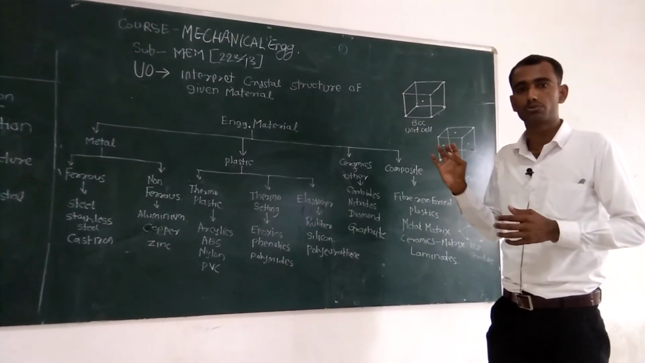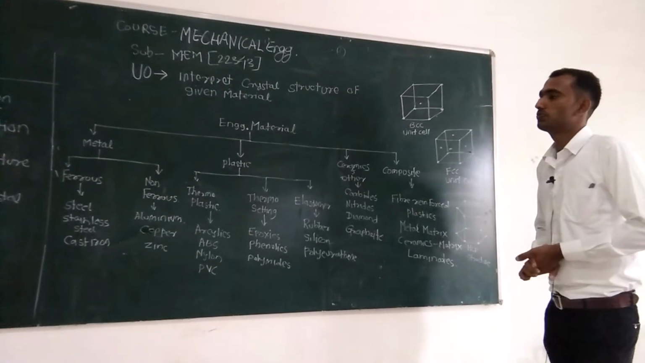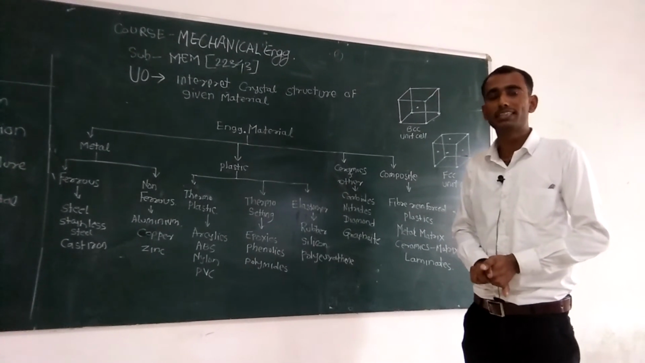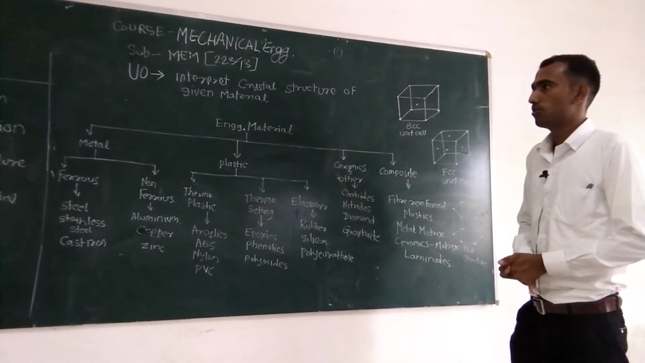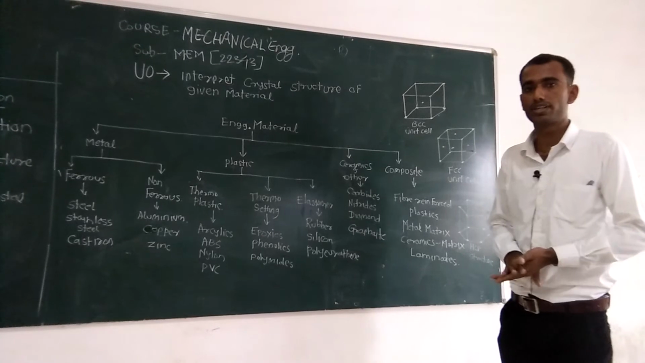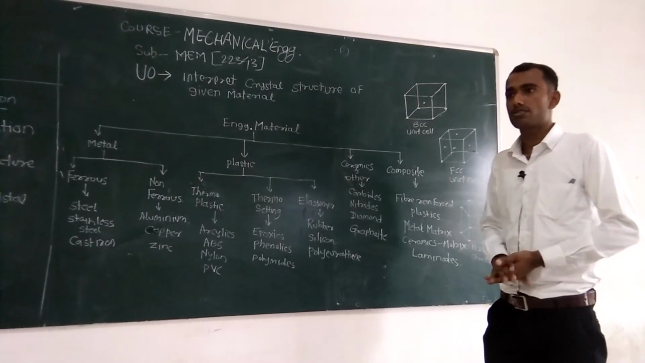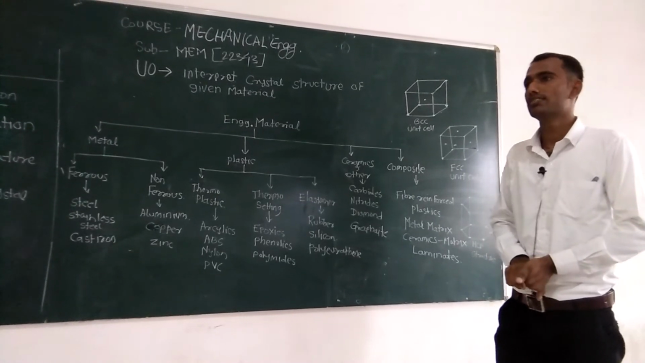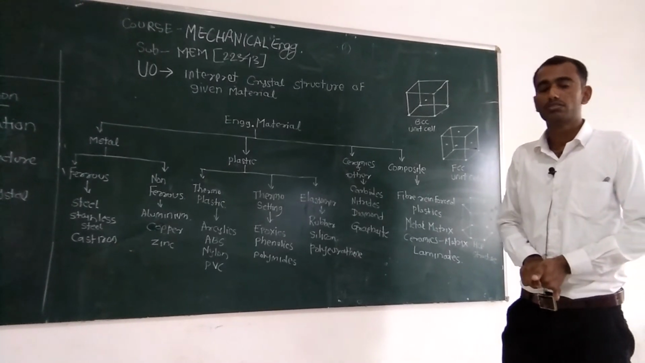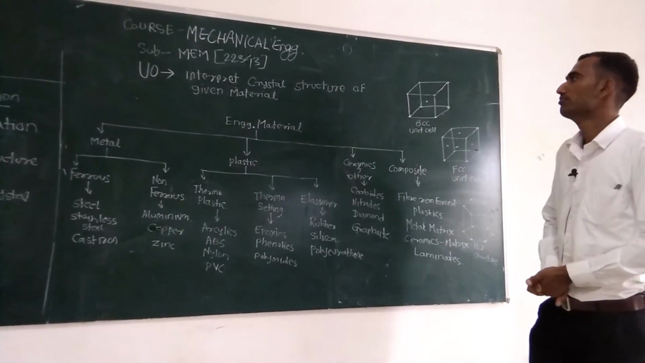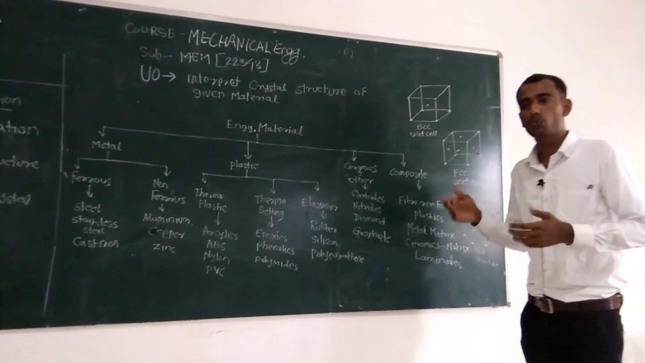Now the types of crystal structure, there are 3 basic types. One is body centered cubic, that is the BCC unit cell. Then the next one is FCC, that is face centered cubic, and the last one is the hexagonal structure. So these are the 3 basic types. Okay. Now we are going to see them one by one.